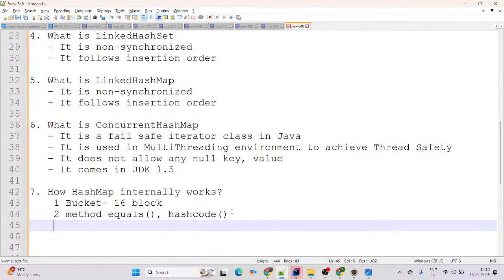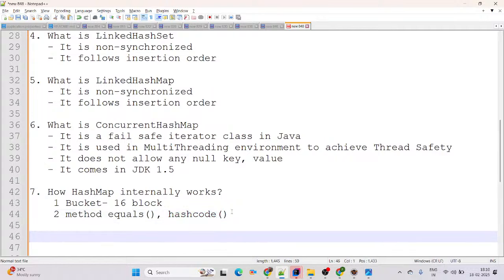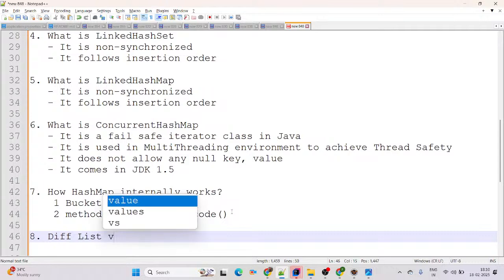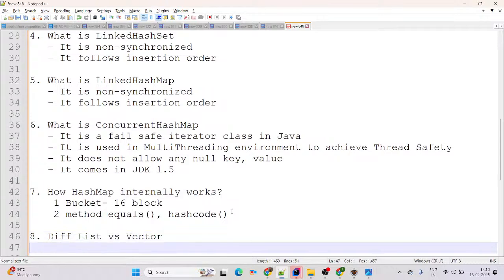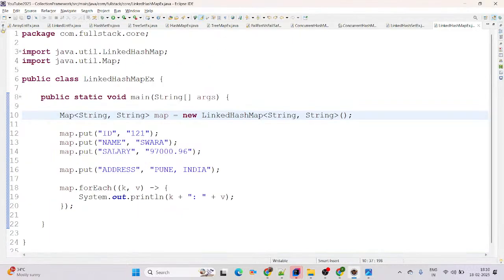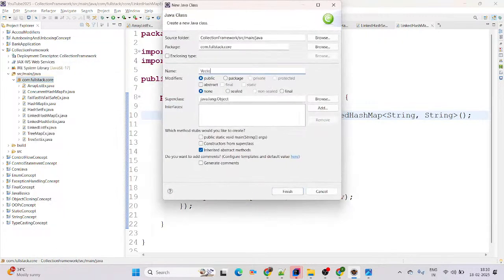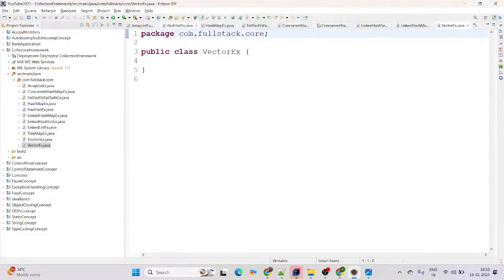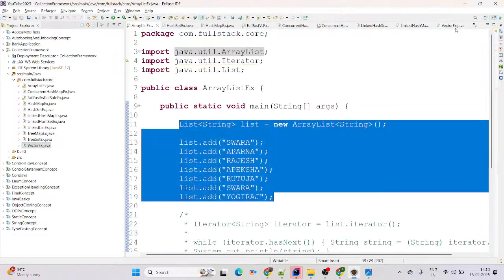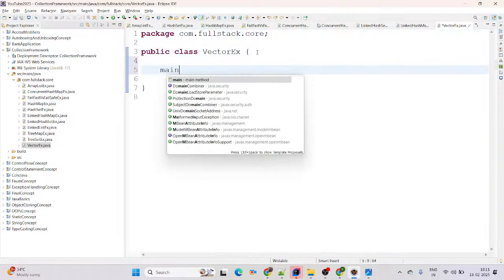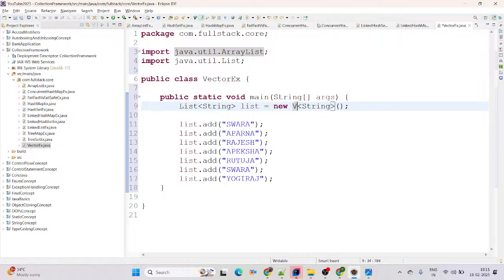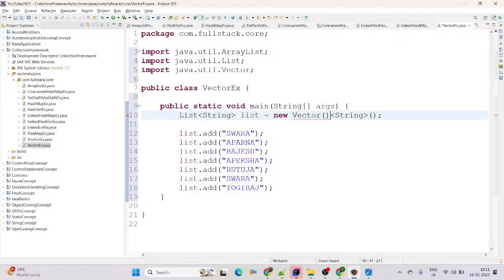Fine. Now coming to the next question. Sometimes in interviews they ask to differentiate list and vector, list versus vector. Then see, vector is a legacy class. If you want to check how we are saying this is a legacy class, you can come up with our packaging structure, a new Java class, and here I am giving this vector example. Whatever elements we have added in array list, the same I am just trying to add in vector. It will save our time. Then instead of array list, I am just adding vector here. Vector is a Java class, and this is a legacy class.